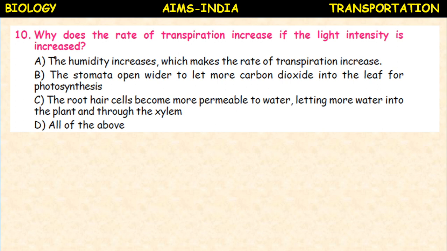Why does the rate of transpiration increase if the light intensity increases? If the light intensity increases, what happens? The stomata open wider so that more carbon dioxide is let into the leaf for more photosynthesis. Okay.